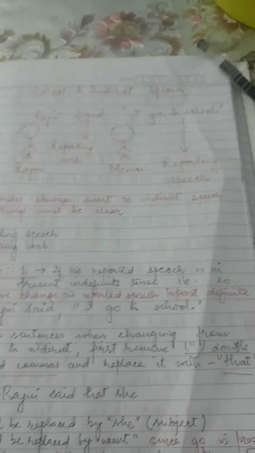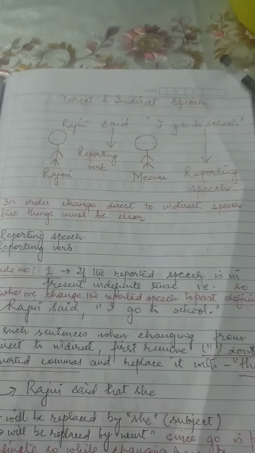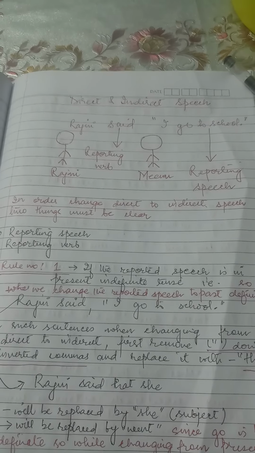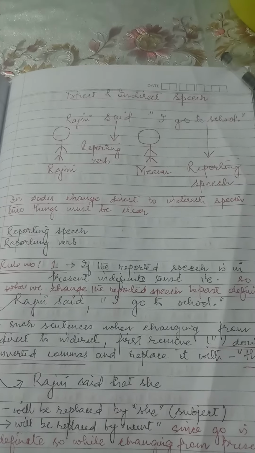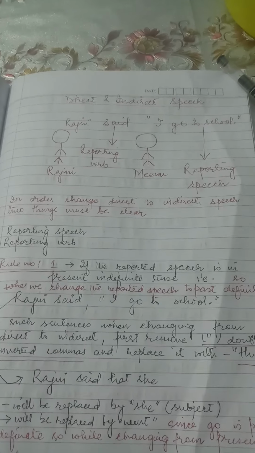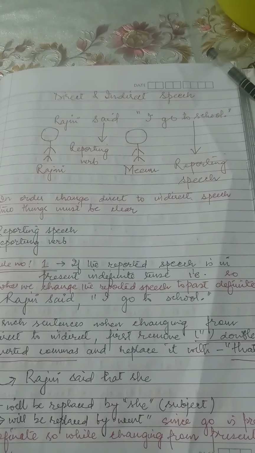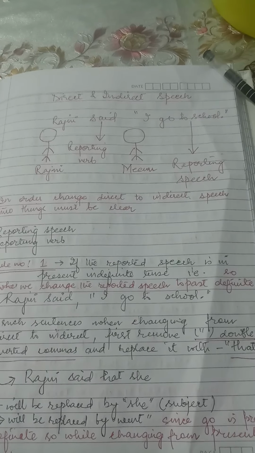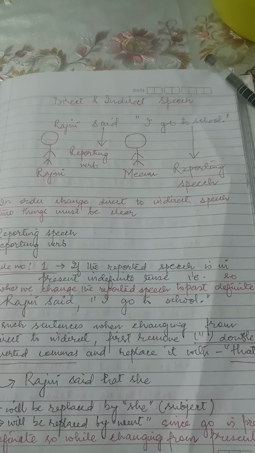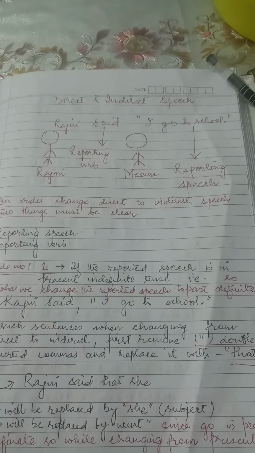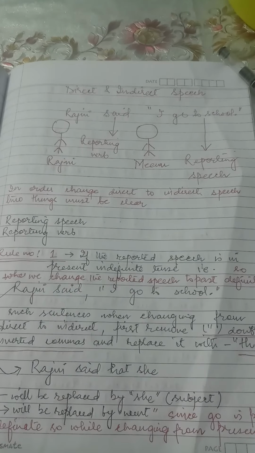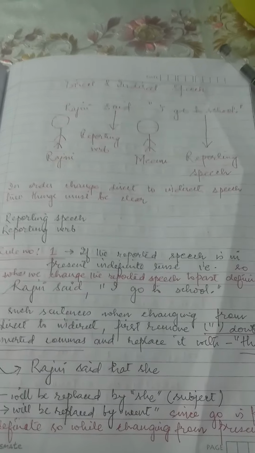It is very easy for you to remember. Whatever is there in inverted commas, you can say that it is reported speech. Whatever is there before the inverted commas, you can say that those are reporting verbs. The part of the sentence which is within inverted commas, you can very easily say that part of the sentence is reporting speech, and the other half of the sentence which is outside inverted commas, you can very easily say that it is reporting verb.